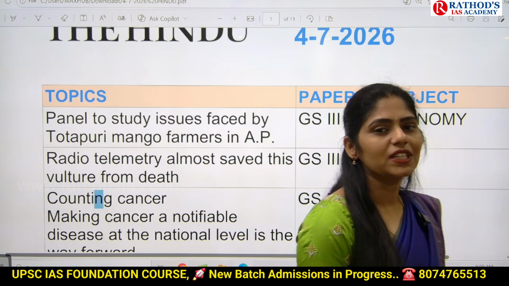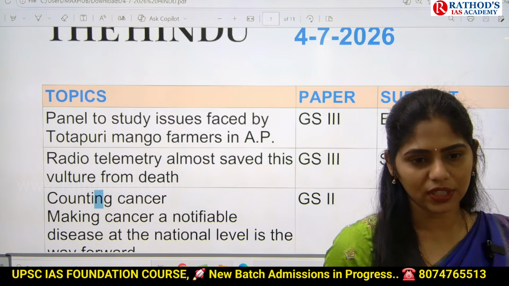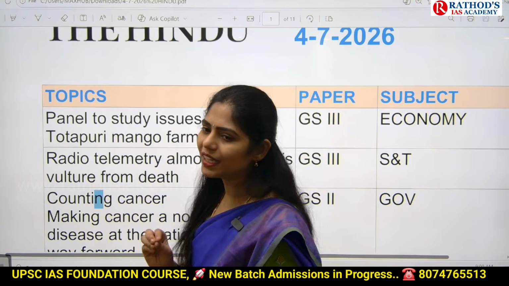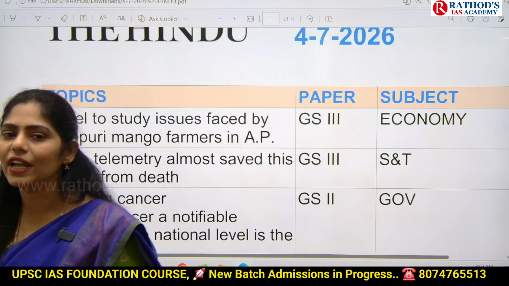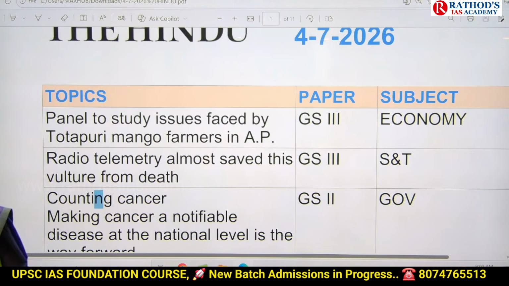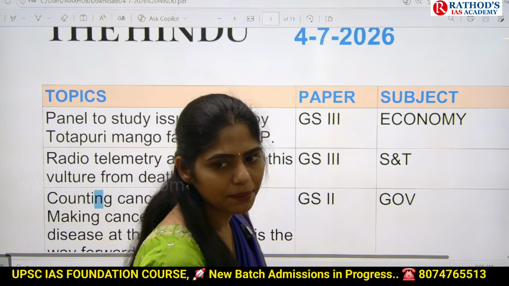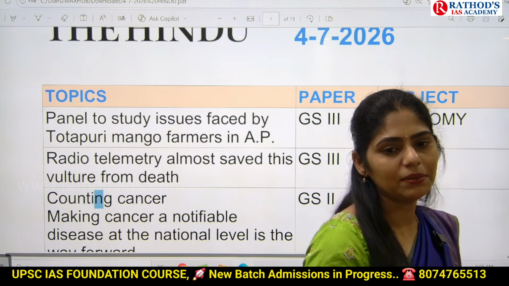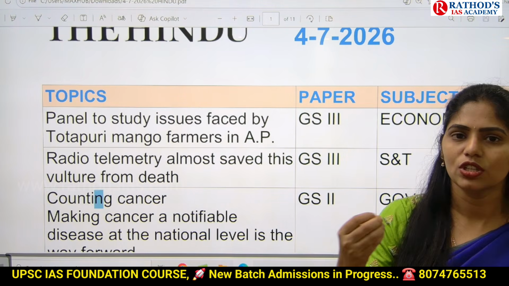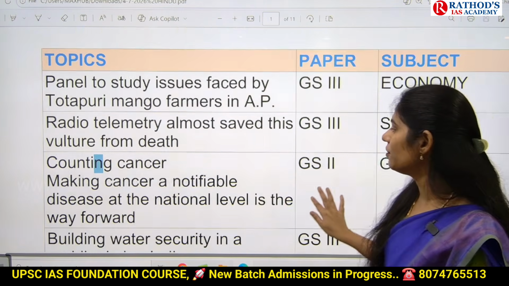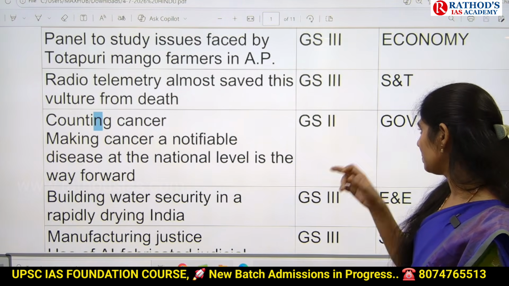So here UPSC can ask a question regarding this radio telemetry directly. And even in your mains, whenever you are writing any answer related to biodiversity conservation or animal species conservation, there you can add this article as an example, and you can say radio telemetry is one technology that we can use to save the animal species. And this topic is important from environmental ecology from GS paper 3.